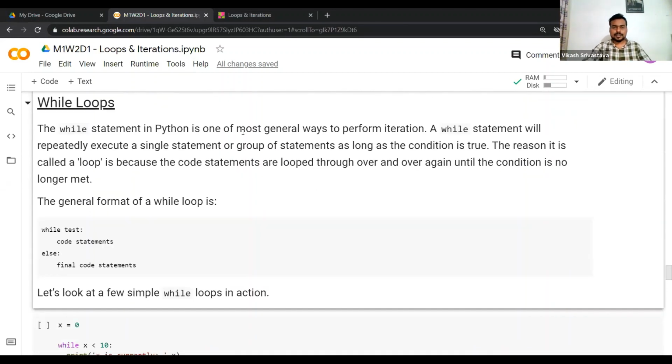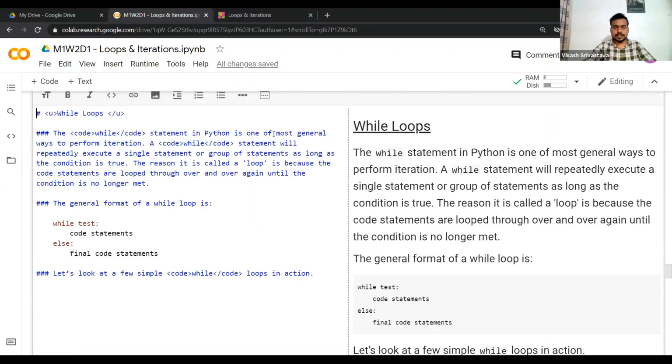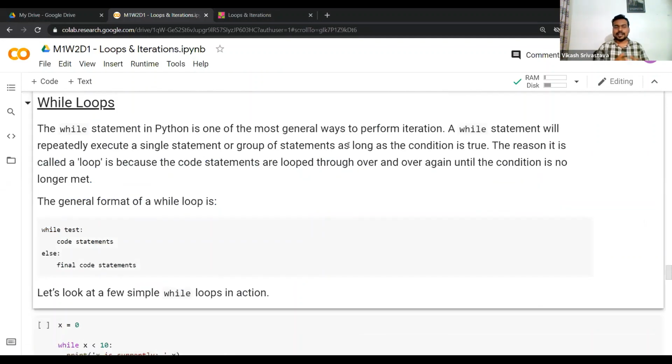A while statement will repeatedly execute a single statement or group of statements as long as the condition is true. So whatever you have mentioned within the while statement, if the condition in the while statement is true, it will execute it as long as the condition is true. The reason it is called a loop is because the code statements are looped through over and over again until the condition is no longer met.